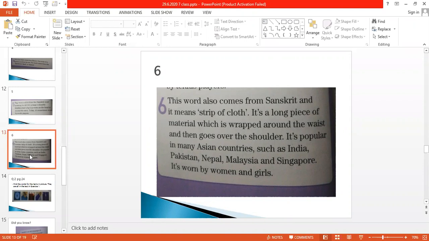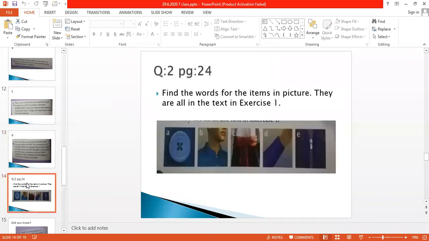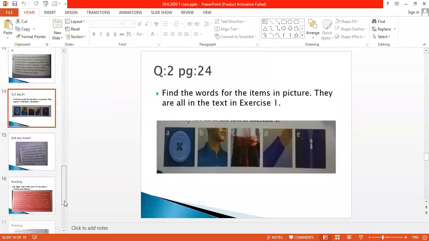So I hope you all have got the answers. So you will write it down where you have to write the answers. There is some space on the book also. So just draw a line over there in front of that paragraph and write your answer. Please write the correct spellings. These are not the correct spelling. So just find it out and write the correct spelling in front of the paragraph.